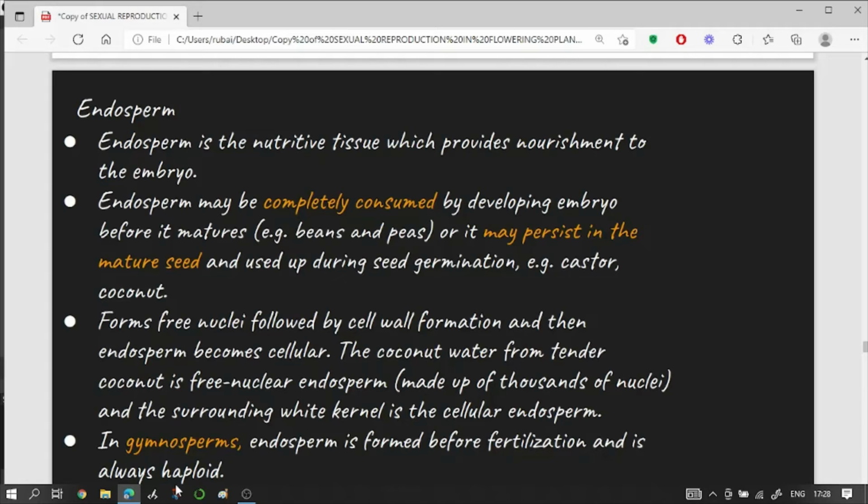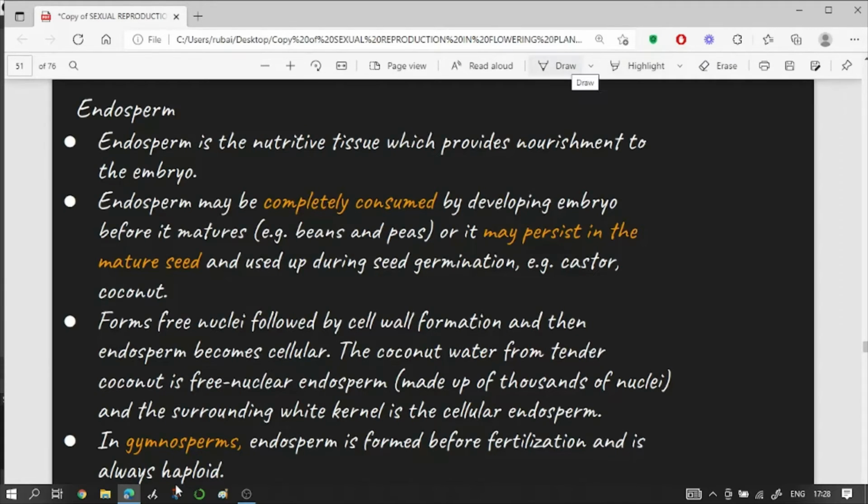All right, now we just saw that the first male gamete will fertilize the ovum, and the second male gamete will fuse with the polar nuclei to form a triploid structure, and the triploid structure will ultimately give rise to endosperm. What is endosperm? It's a nutritive tissue which provides nourishment to the developing embryo.